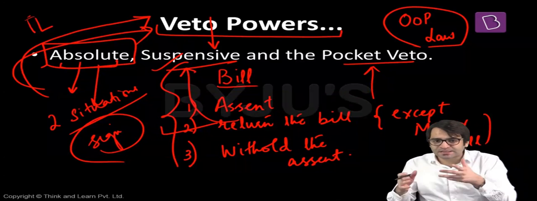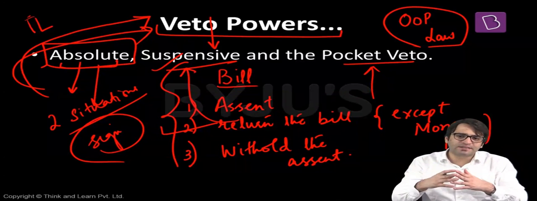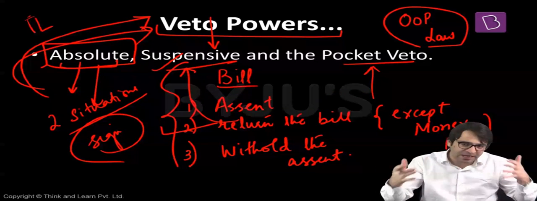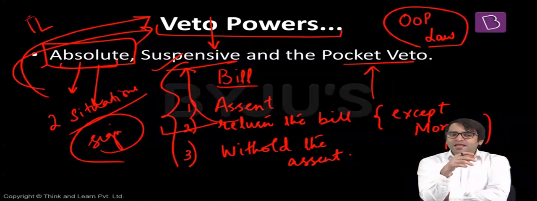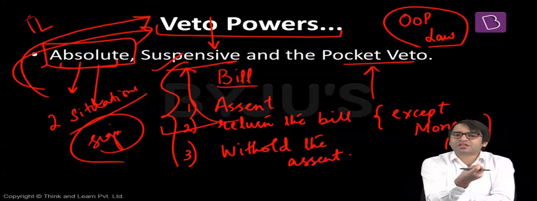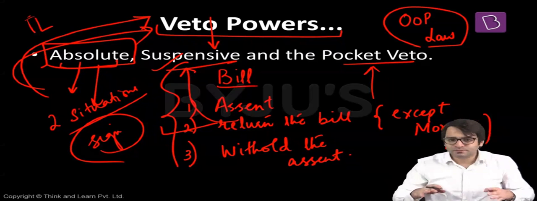And when this bill was sent to the President for signature, Gyani Zail Singh at that point in time, there was a deterioration in the relationship between Gyani Zail Singh and Prime Minister Rajiv Gandhi. Gyani Zail Singh hit upon an idea: the Constitution does not prescribe a time limit within which I have to take this decision. So he kept the bill in his pocket. That is what we call pocket veto.